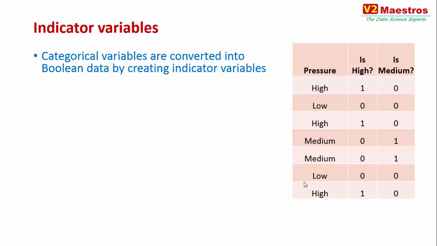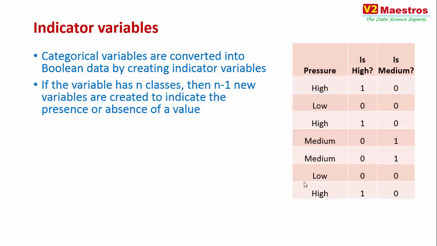How do you convert that to an indicator variable? You create two new columns. One column is called is high, the other is called is medium. Both of them are Boolean, and based on the value in the pressure column, you populate them with either ones or zeros. If the variable has n different classes, you create n minus 1 new variables. Pressure has three classes: high, medium, and low. So you create n minus 1, two new columns: is high and is medium, and populate them with ones or zeros.